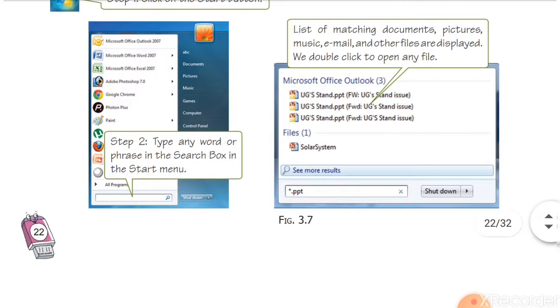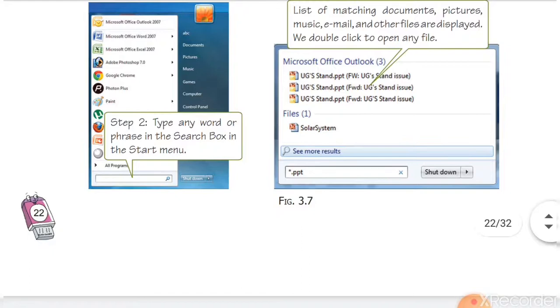First step is to click on the start button. Second step, type any word, phrase, or name of the file in the search box and press enter. When you start typing the name of the file, you will see similar file names shown at the top. Example, star.ppt. Star.ppt shows all PowerPoint presentation files, whatever the name is.